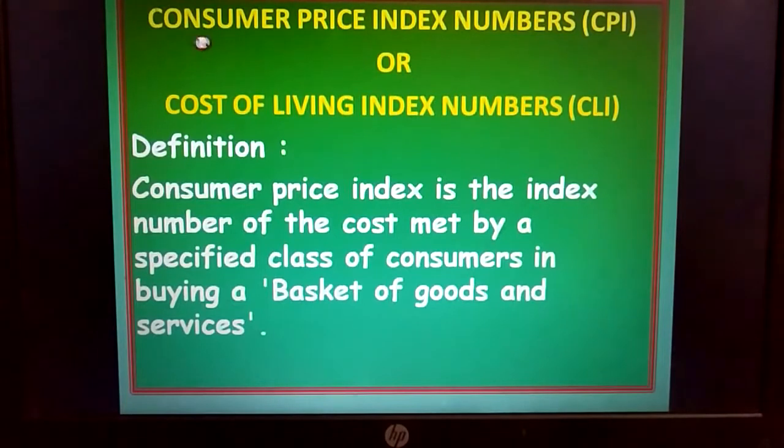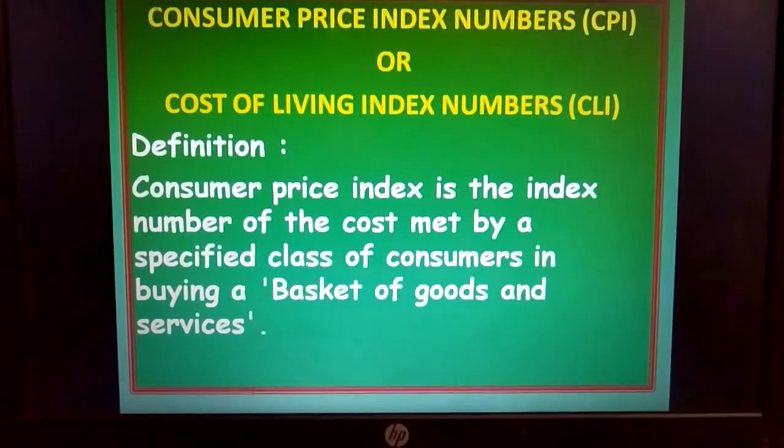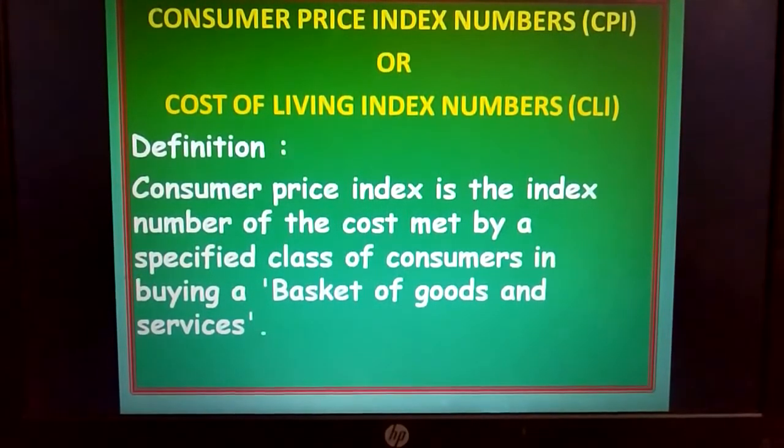First heading, when you see consumer price index, whoever is the consumer, whoever is the customer, whatever the price incurred by them to lead their life is nothing but consumer price index number. I'm just asking you to understand it in this way, students. Later the definition has to be written properly as shown below.